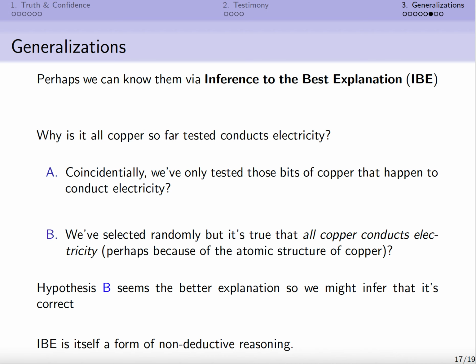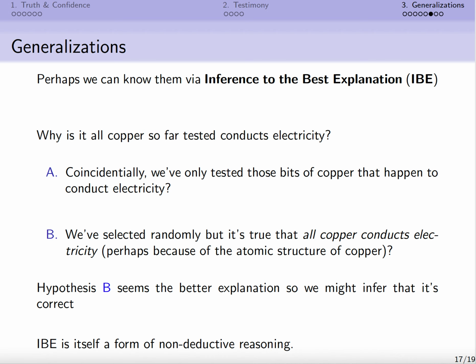Now, I don't know how many we've tested, but maybe we've tested 1,000, 10,000, 100,000, 1 million samples of copper and found that they all conduct electricity. Can we reasonably infer that all copper conducts electricity?